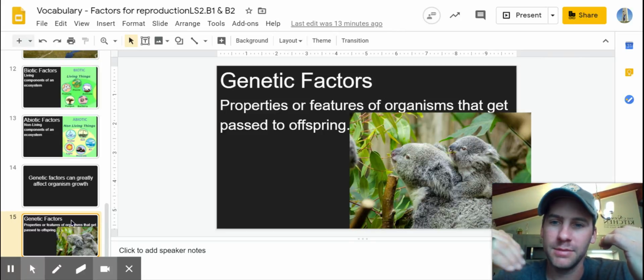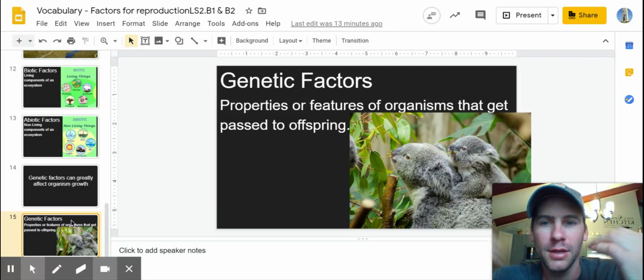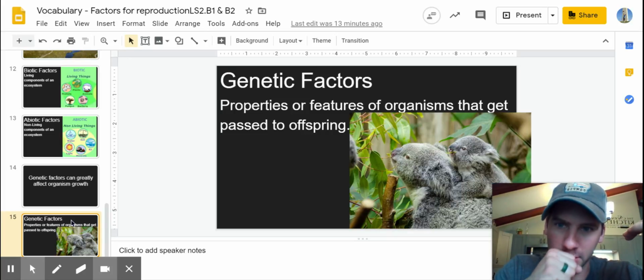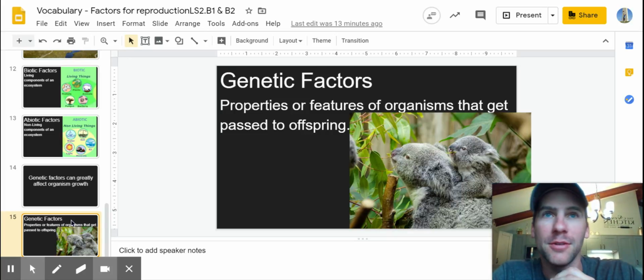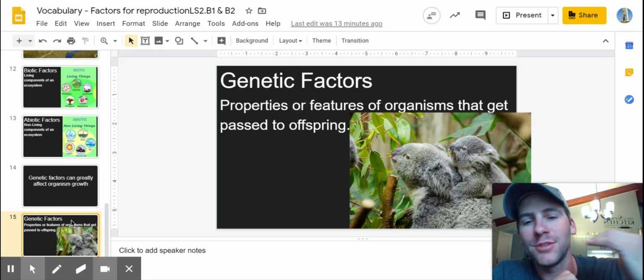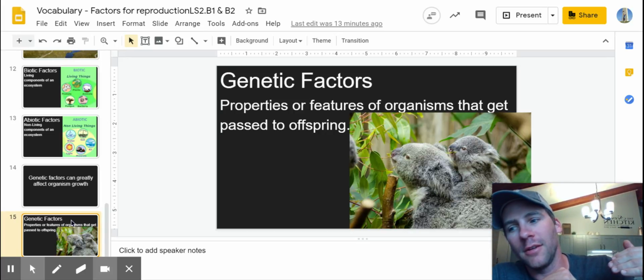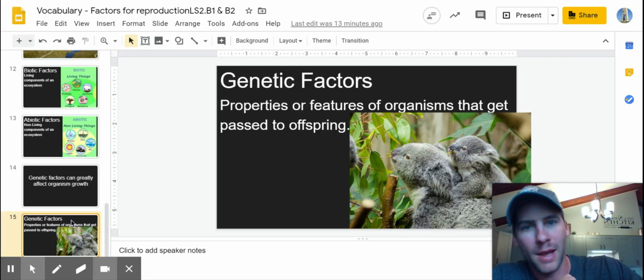These are all partly determined by genetic factors. If your parents are short, you're probably going to be short. If your parents are tall, Cohen, you're probably going to be tall also. So these are factors that are affected by things passed down.